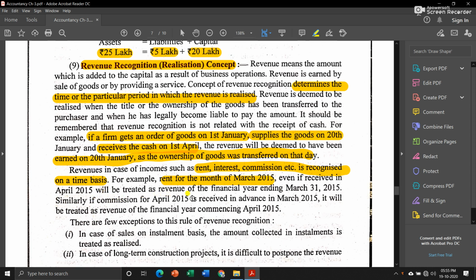Similarly, if commission for April 2015 is received in advance in March 2015, we were supposed to receive it in April 2015, but we received it in advance in March 2015, so it will be treated as commission for the accounting year April 2015, not for March 2015.